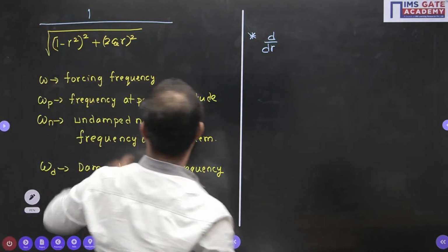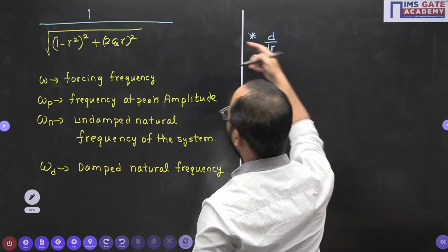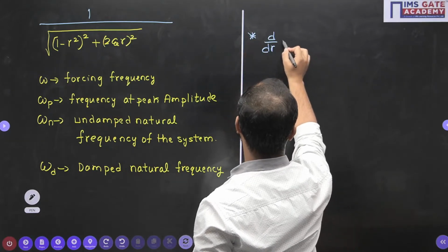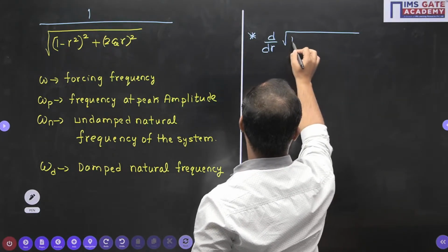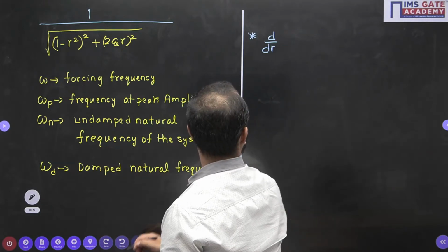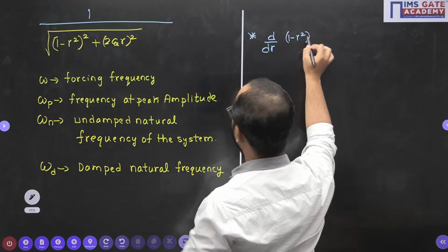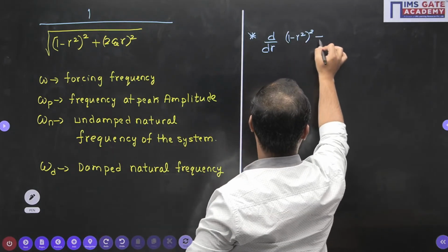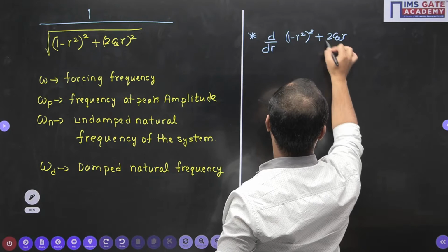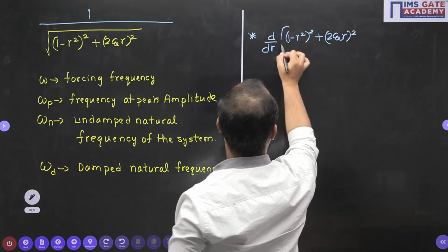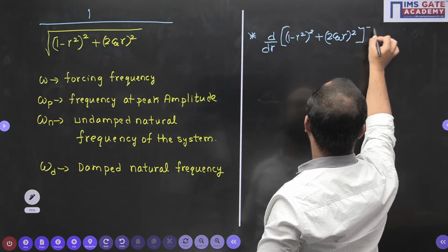Okay, now as it is in denominator, we can directly write the power as it is given in the question also, minus 1 by 2 we should write. It will be very easy to write, so no need to put the complete square root sign here. The power minus 1 by 2.